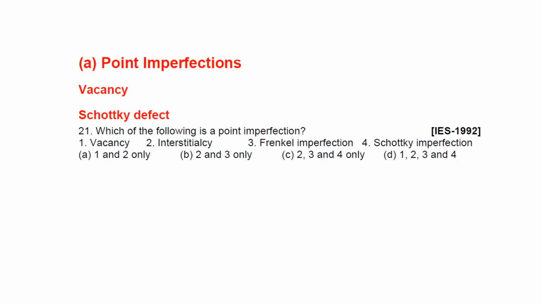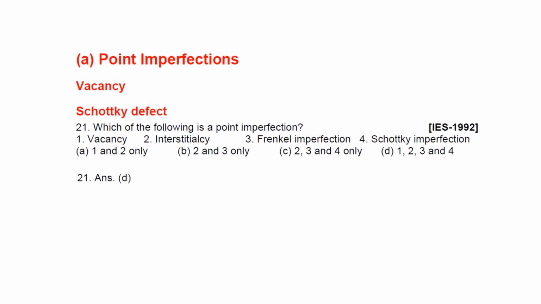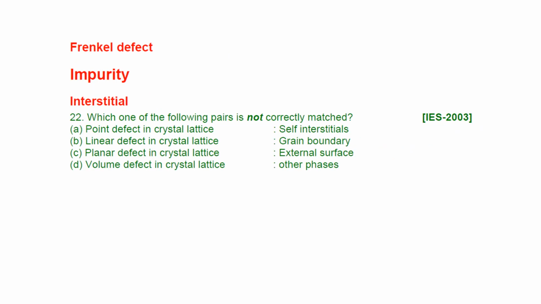In this, the first question is related to point imperfection. Let's see, it's vacancy, interstitial, Frenkel, and Schottky defect. Let's read the question. Which of the following pair is a point imperfection? Out of these four, we have to tell which one is the point imperfection. The answer is D. All are point imperfections. Fine. Let's see the next question.